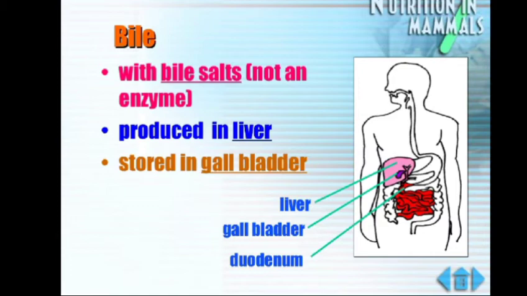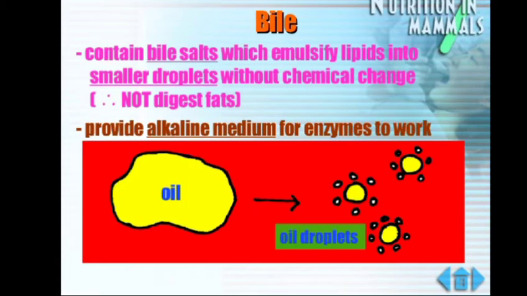So first is the bile juice, which is produced in the liver but stored in the gallbladder. The bile juice contains some bile salts which emulsify the lipids into smaller droplets without any chemical change. Lipids are fats. It also provides alkaline medium for enzymes to work properly. So the lipids are emulsified, converted into smaller forms.